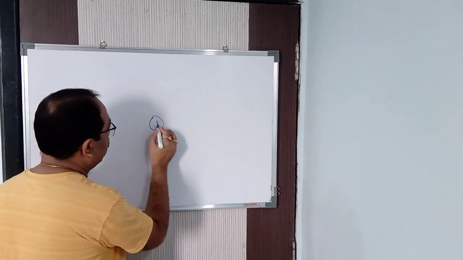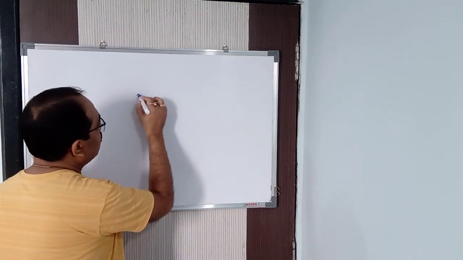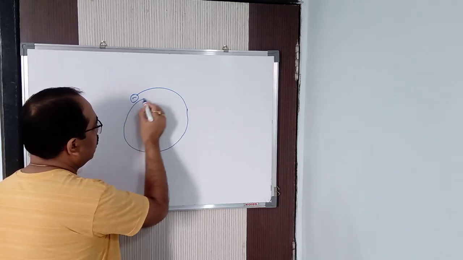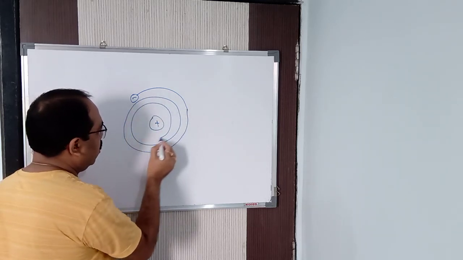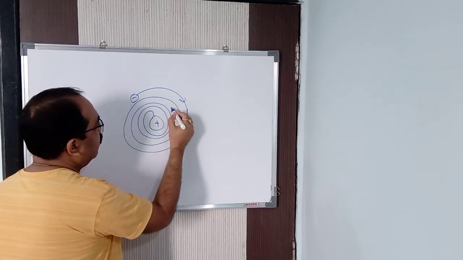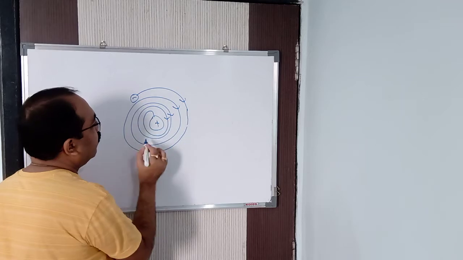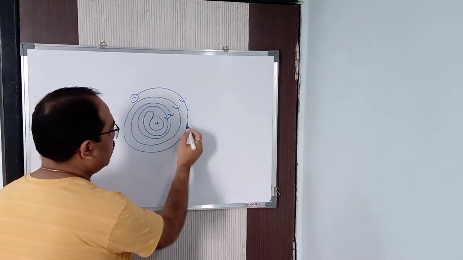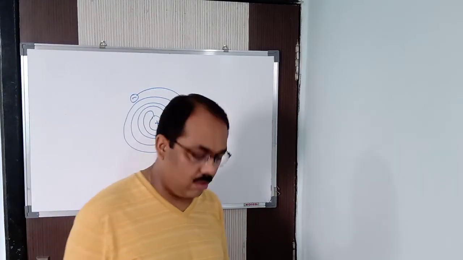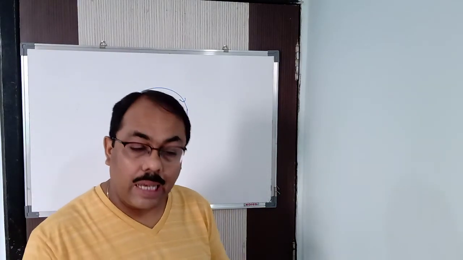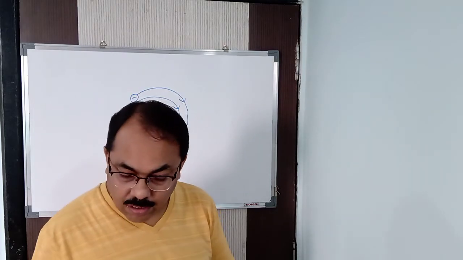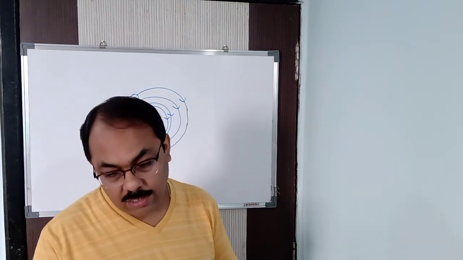Let us say this is your nucleus, which is positively charged, and this is your electron, moving around the nucleus. It is losing energy. The path is getting shorter and shorter and shorter. Ultimately it will come nearer to the nucleus and fall into the nucleus and get destroyed. That is what Maxwell suggested: any charged particle moving in a circular path is liable to release energy, to lose energy.